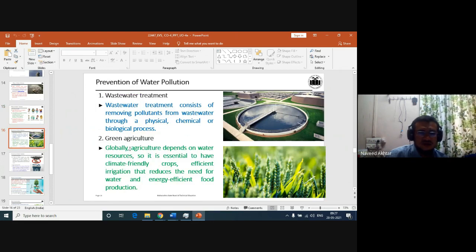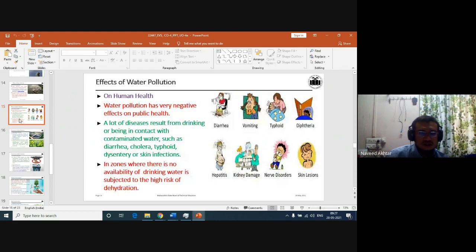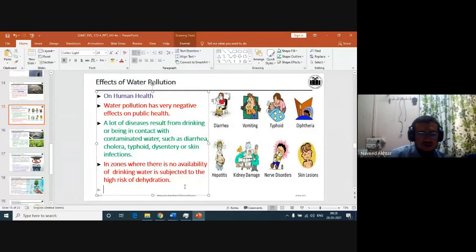Then the wastewater, as you have seen in zones where there is no availability of drinking water, is subjected to high risk of dehydration. There are many reasons: there is no availability of water, and due to the scarcity of water, that zone is subjected to high risk of dehydration in the human body.